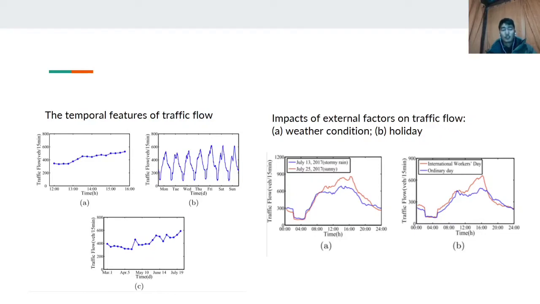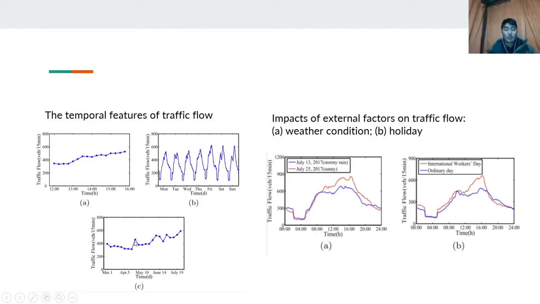It also shows the daily periodicities here. Here it is clearly visible. And figure C shows the traffic flow at a given time on a Wednesday of each week from March 1 to July 19. Here we also see the weekly periodicities.